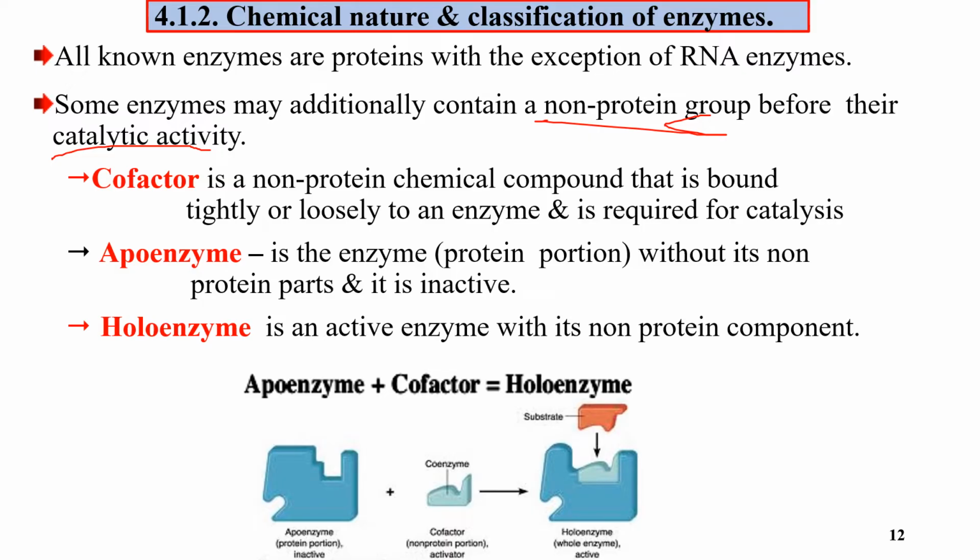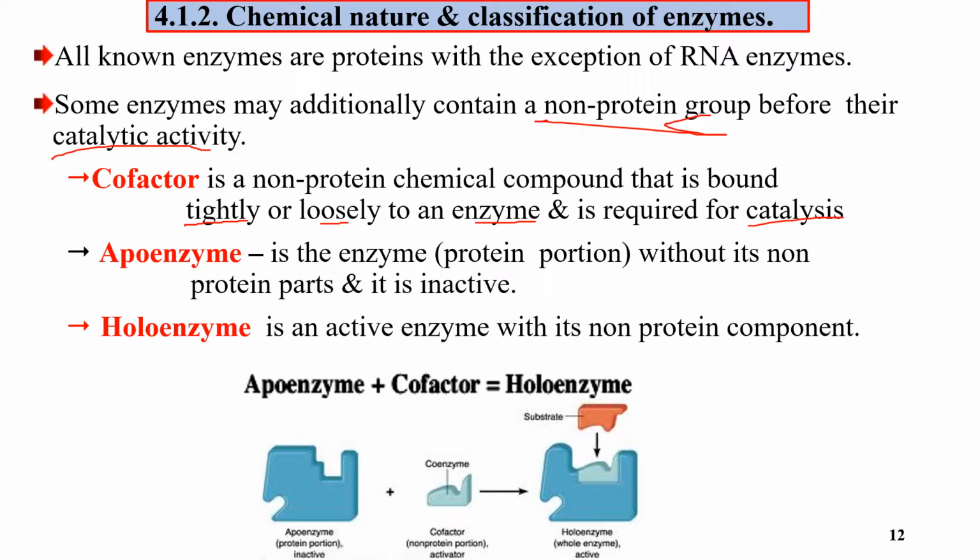Those non-protein parts are called cofactors, a non-protein chemical compound that is bound tightly or loosely to an enzyme. This is required for catalysis of the reactions. If the enzyme has no cofactor, it has no catalytic properties. The cofactor gives the catalytic property to that enzyme.